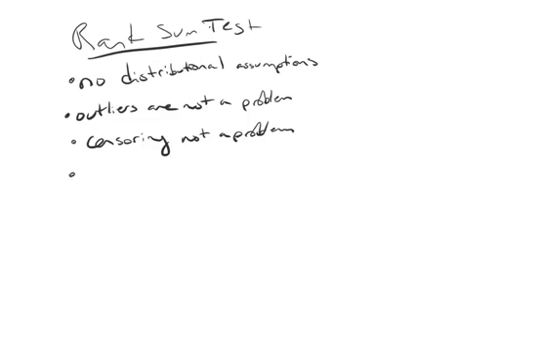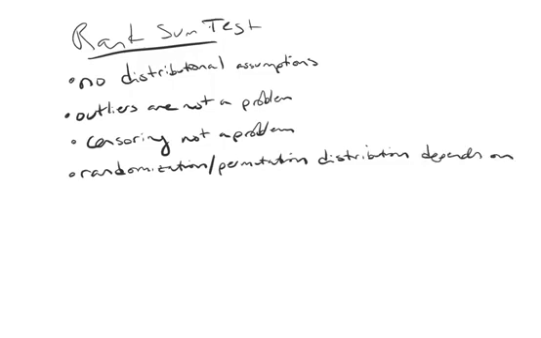We've also said that the randomization or permutation distribution depends on the sample sizes, the sample sizes within each group, not the data itself, right?